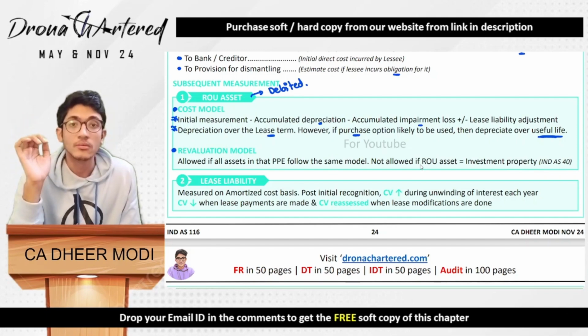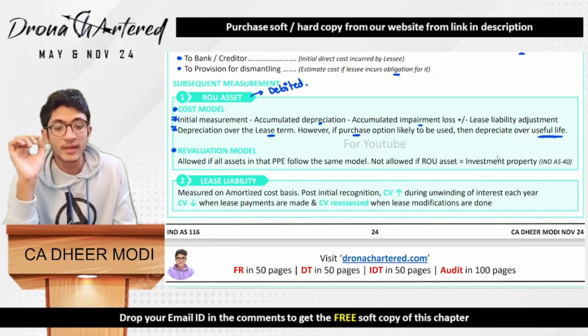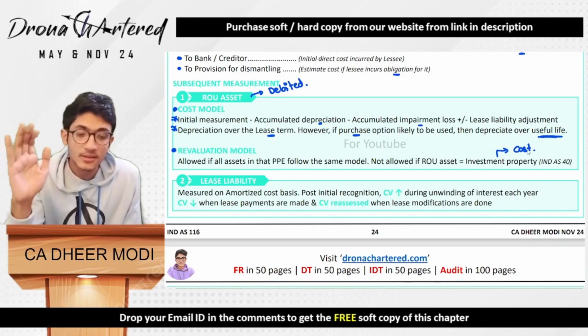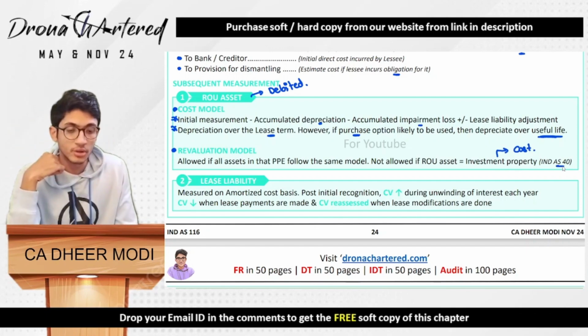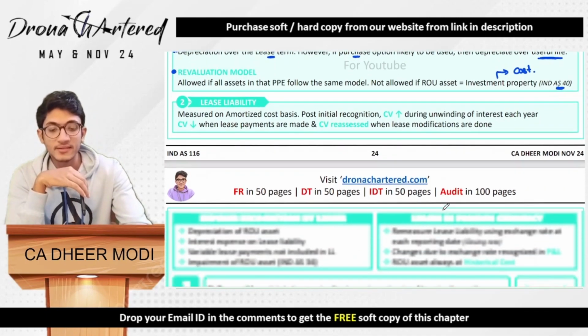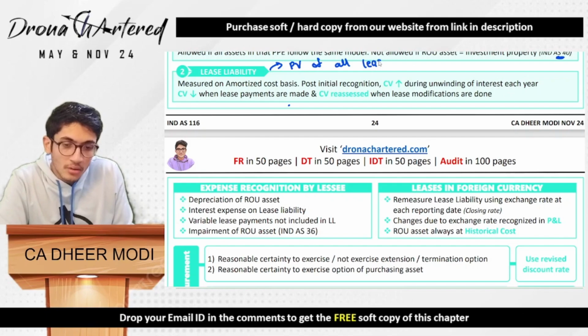It is not allowed if the ROU asset is an investment property, because as you know, for investment property only the cost method is allowed, revaluation is not allowed. This is as per your IND AS 40. Great. So this was your ROU asset. Next comes your lease liability. On lease liability, as you remember, we had defined that was your present value of all lease payments.